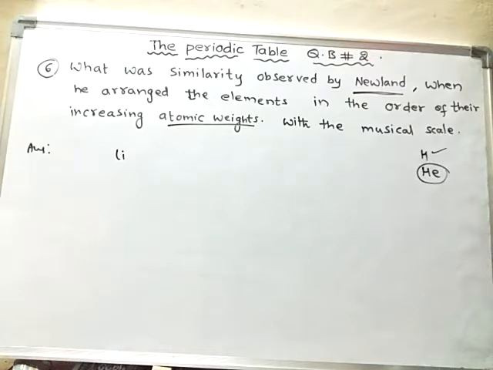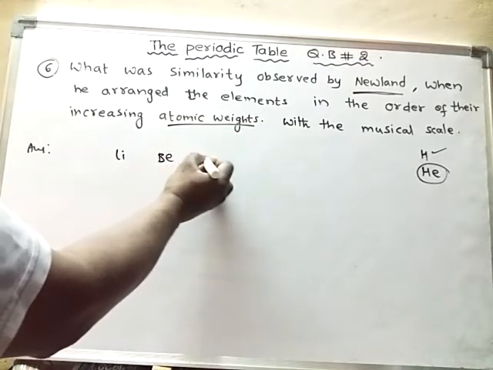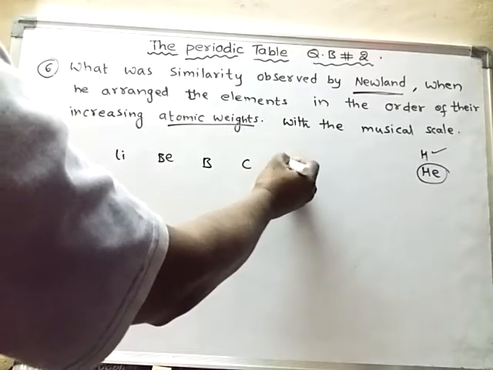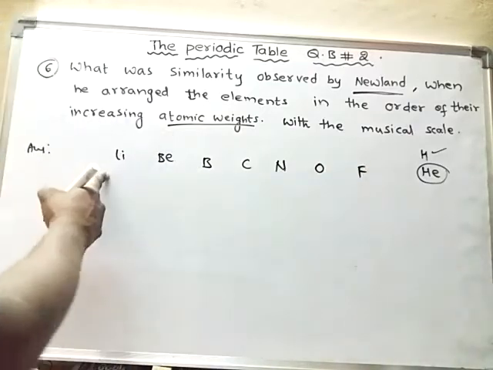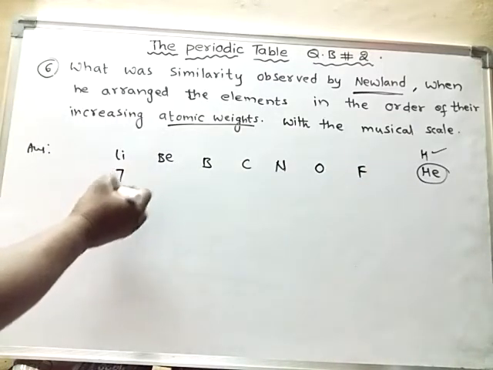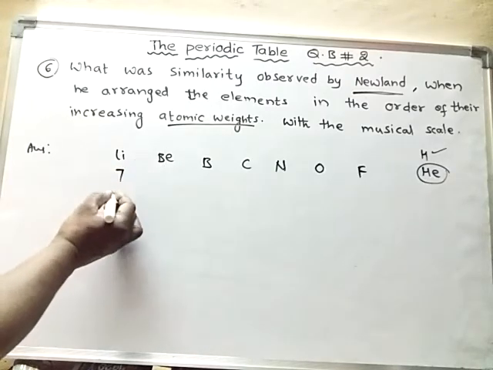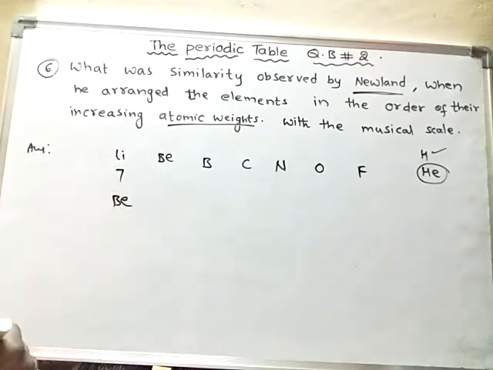So he arranged the elements like this: lithium, beryllium, boron, carbon, nitrogen, oxygen, fluorine. Lithium's atomic weight is 7. He did not keep beryllium here. Why? Because lithium and beryllium are not matching in their properties.